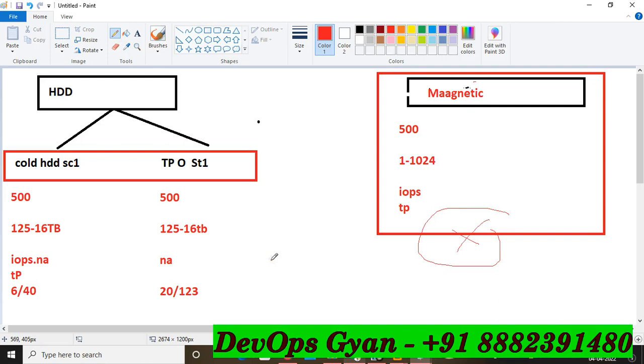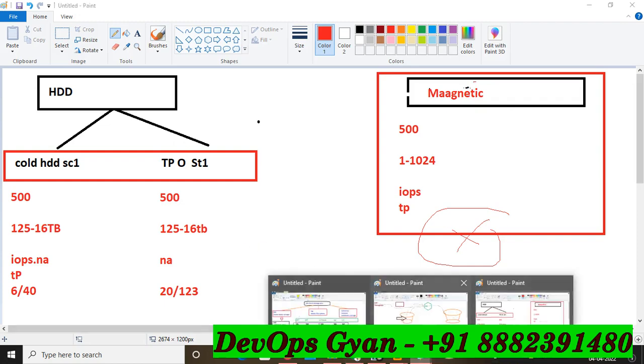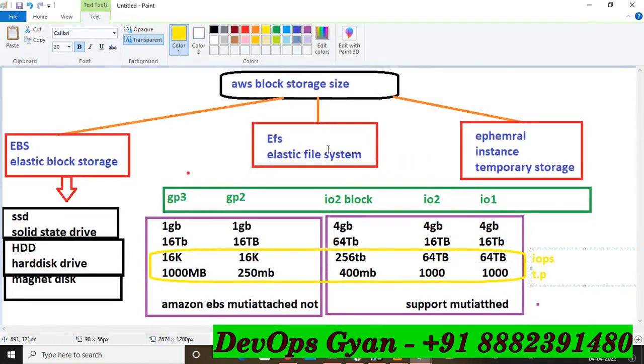So these are the types of the storage, elastic block storage. And further, what is EFS, I will discuss the EFS topic and ephemeral later. In this video I will discuss the practical of elastic block storage, everything, right? So make sure this is a very important topic, EBS elastic block storage.